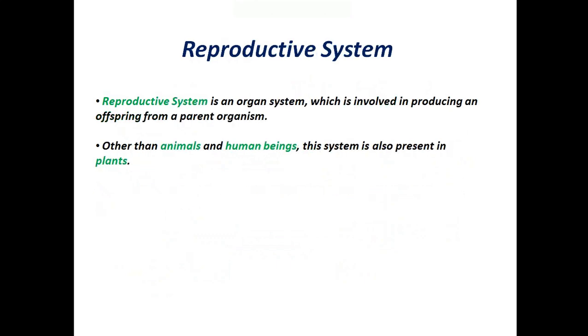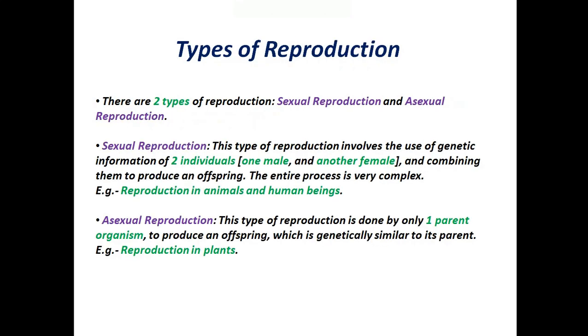Now let's see what is reproductive system. Reproductive system is an organ system, which is involved in producing an offspring, from a parent organism. Other than animals and human beings, this system is also present in plants. So if your mom and dad gave birth to you, your mom and dad become the parent organism, and you are their offspring. Keep this in mind. Time to check out the types of reproduction.